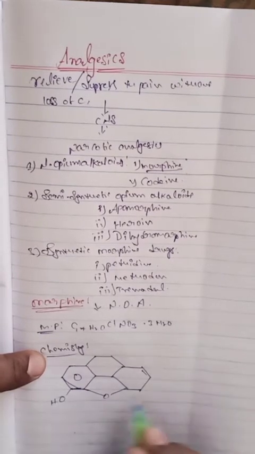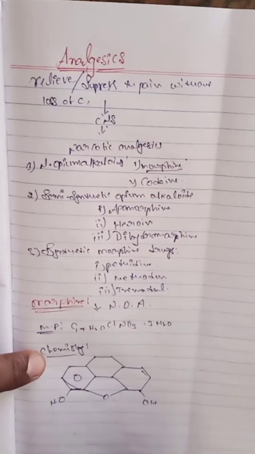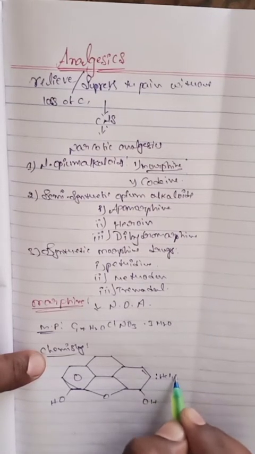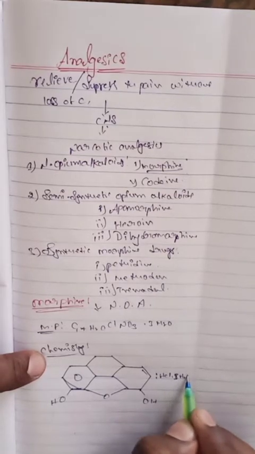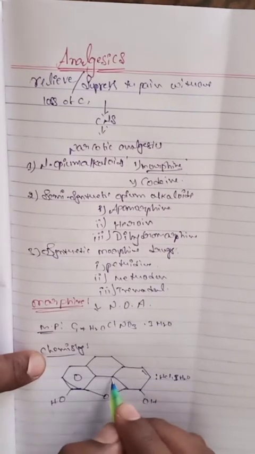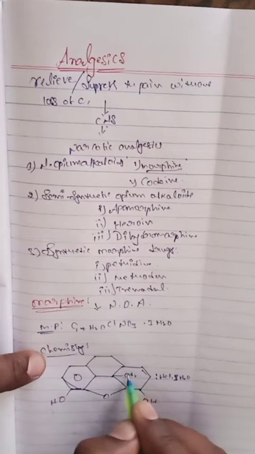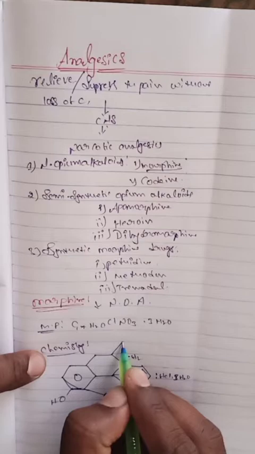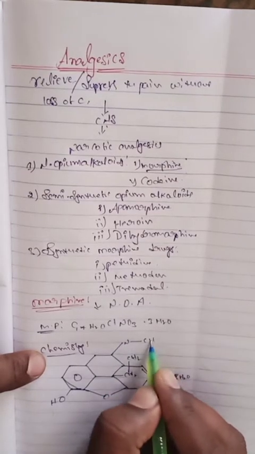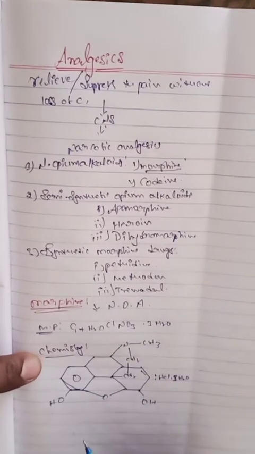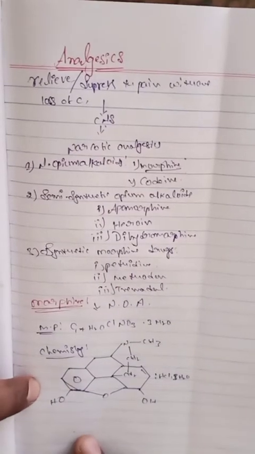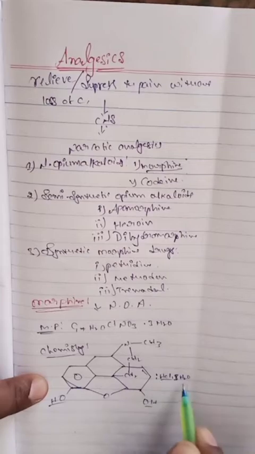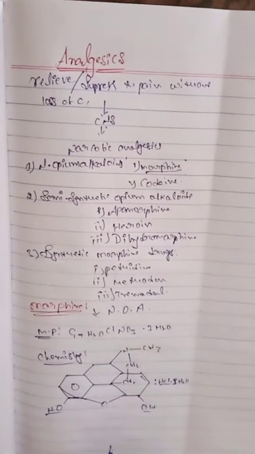It contains 2 OH groups, 1 oxygen, plus HCl and 3 H2O, and the remaining part up to here is CH2 and N-CH3. This is the structure of morphine. So morphine contains hydroxyl groups, HCl, water, and a methyl-nitrogen group.